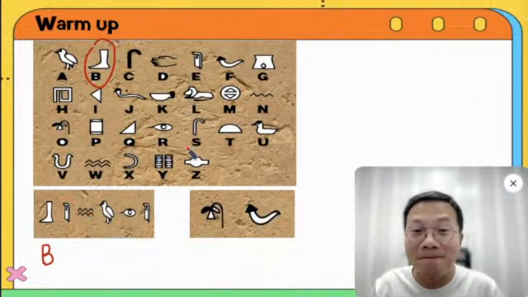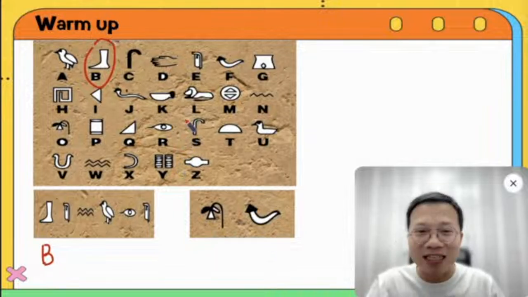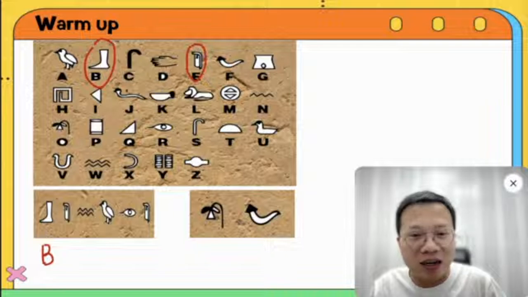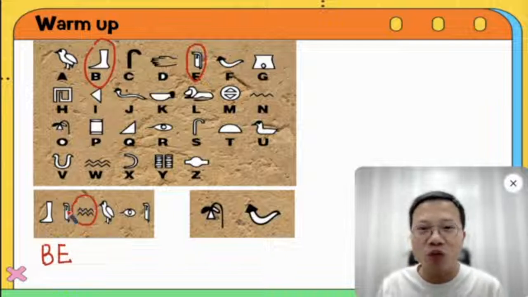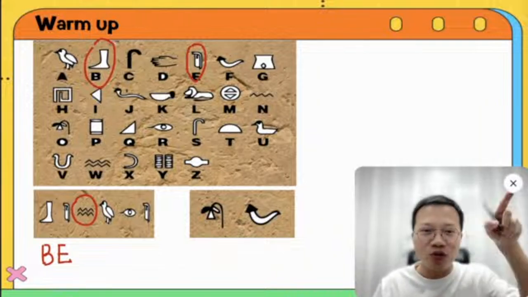The letter. Can you find this? Yes. Okay. The same row. Here we have E. Okay? So in here we have E. And what about this one? This one, the wave. Two waves.